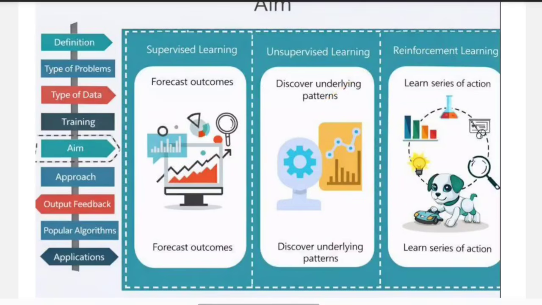The main aim of reinforcement learning is to learn a series of actions. For example, you can see the dog trying to perform an action using a remote toy, if you see here. Okay, so at first the dog may not know what to do, but after trying again and again, it learns the action that gives the best results. Similarly, in reinforcement learning also, the machine learns the best sequence of actions step by step.